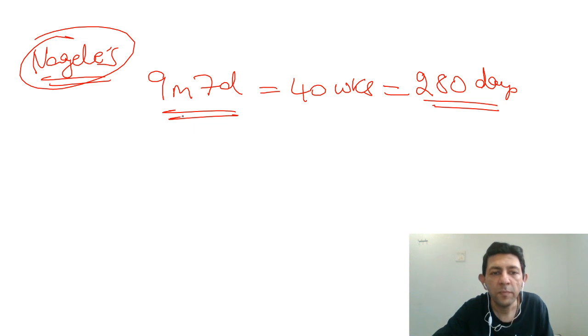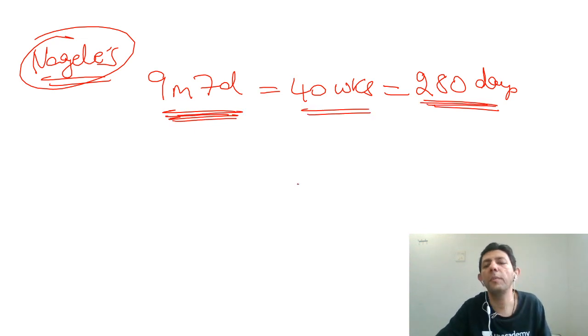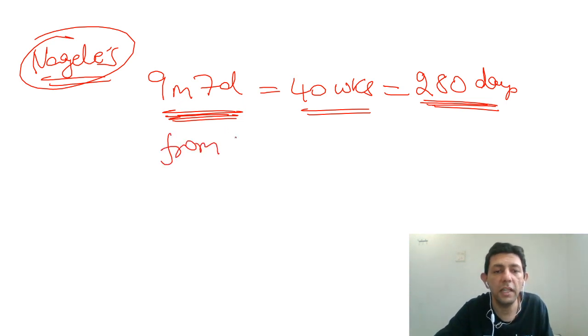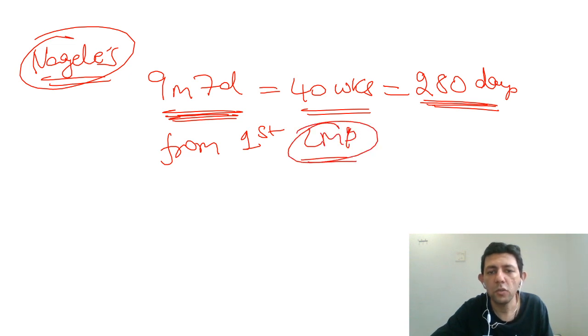Do not get confused. 9 months 7 days will turn out to be the same as 40 weeks, the same as 280 days, but from where? From the first day of the last menstrual period. So the patient's LMP has to be asked: when did the period start, not when did the period end. The patient may bleed for 3-4 days, so we have to start